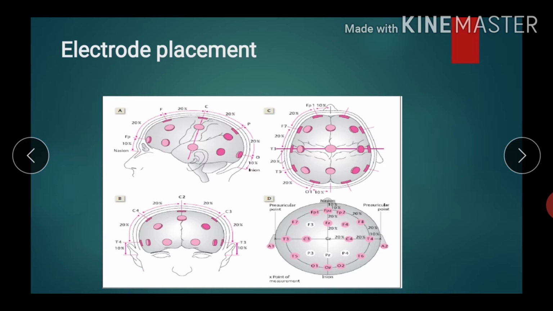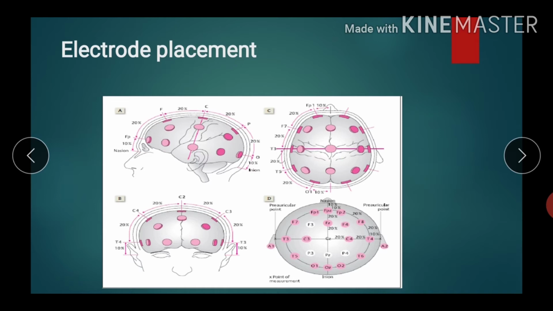Nowadays, a cap is available in which electrodes are inbuilt, so we don't need to put electrodes on the scalp one by one. Electrodes are already placed inside the cap. The patient just has to put on the cap, and we are good to go. We can take the EEG.